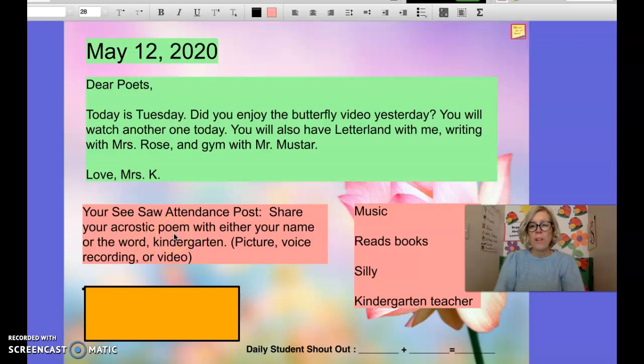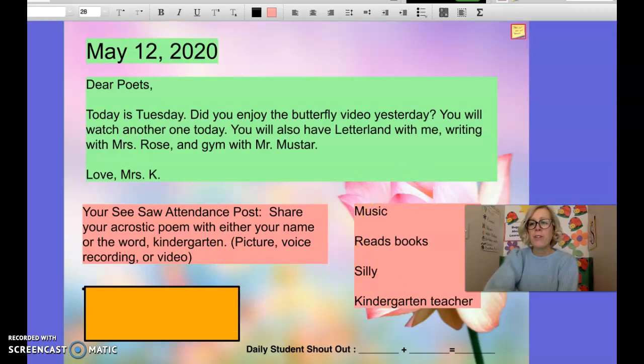So today your Seesaw attendance post is to share your acrostic poem. You're going to learn about what an acrostic poem is from Mrs. Rose. And I want you to write your own poem. And then you're going to share your name or the word kindergarten. And when you write your poem, you can either send me a picture of it, you could write it in your journal, you could record your voice reading your poem, or you could just send me a video of you reading your poem.